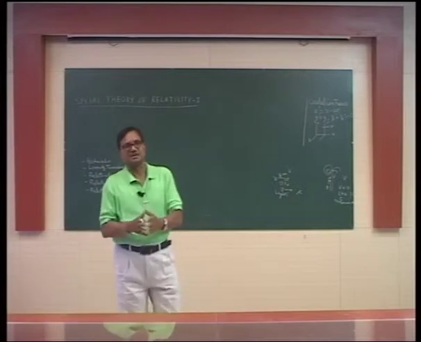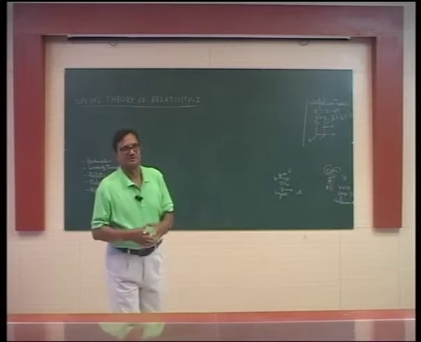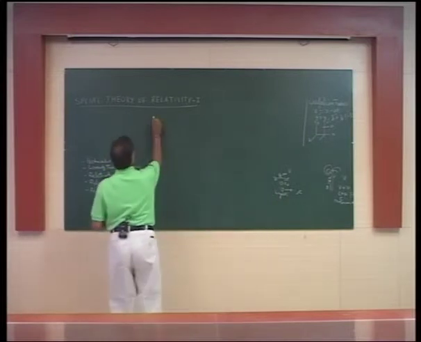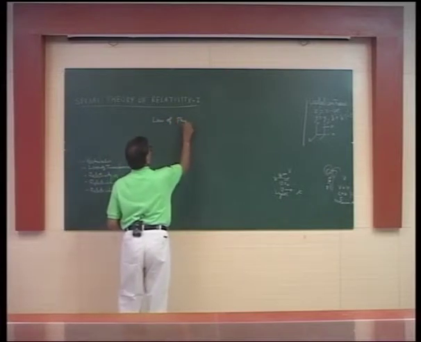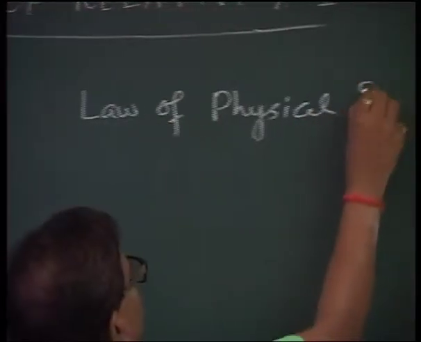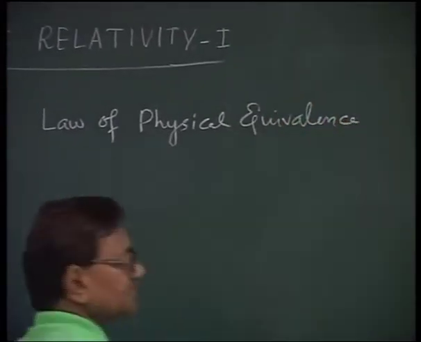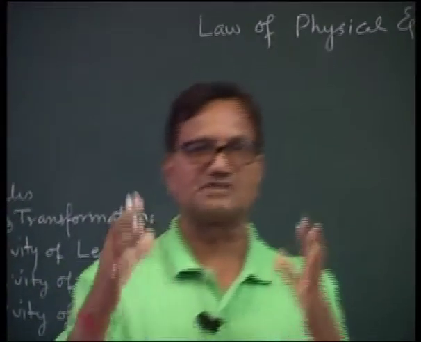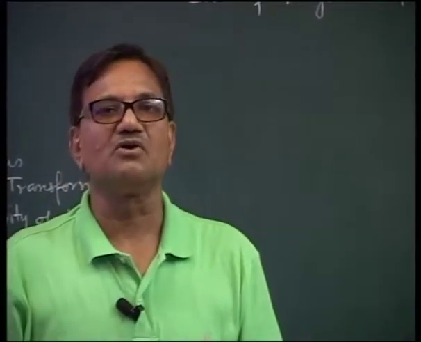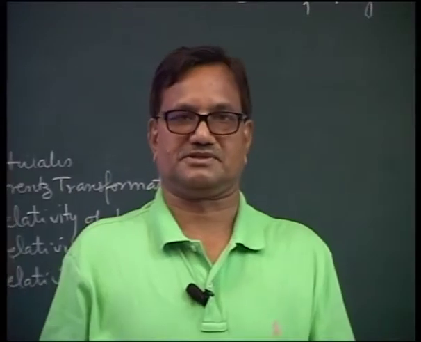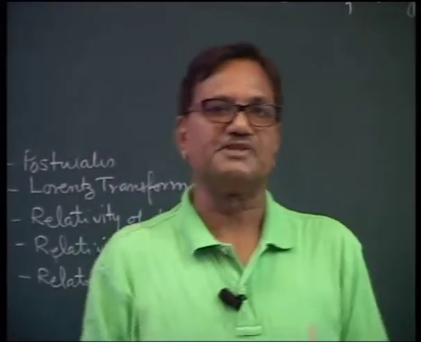The first postulate is known as the law of physical equivalence. This law says that the laws of physics remain the same in all inertial frames of reference. That means physics will remain universal for whatever be the observer.